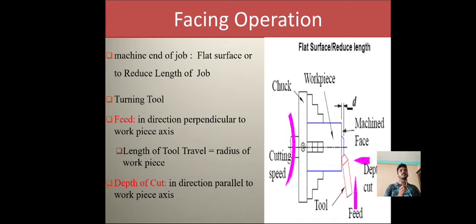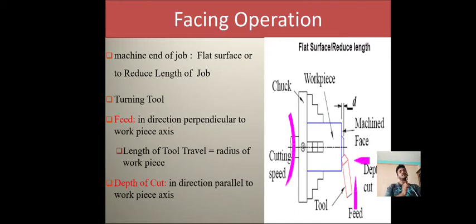Next we go for the facing operation. In facing, the tool is fed in the direction perpendicular to the workpiece axis, whereas the end of the job is machined to a flat surface to reduce the length of the job.